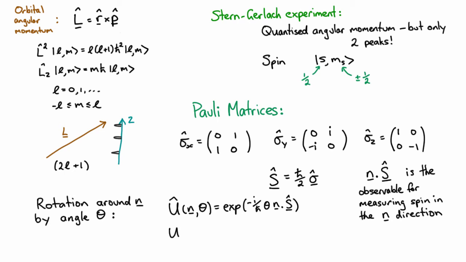Then, in fact, the rotation would be the total angular momentum, and the total angular momentum would be the sum of the orbital angular momentum and the spin angular momentum. So this is for the whole system. That would be, say, the spin version, and this would be the total rotation. Now, if we rotate our system around 2 pi, in other words, a 360-degree angle, you'd expect all your measurements will be exactly the same. You don't expect that to change the universe in any way. In terms of the states, that means we don't have to have exactly the same state, but we have to have the same state up to a phase.